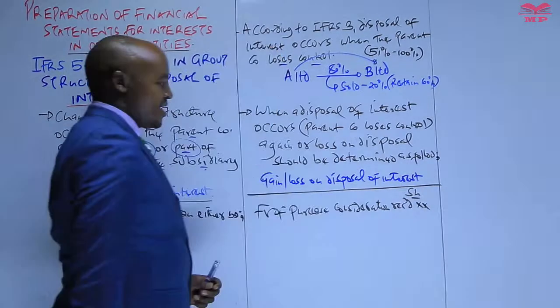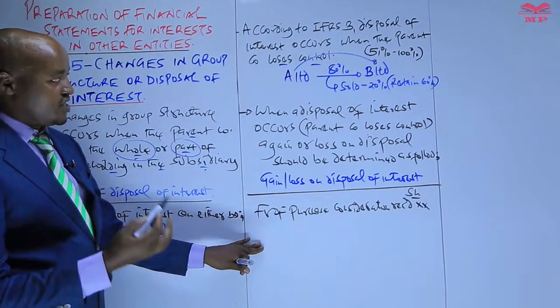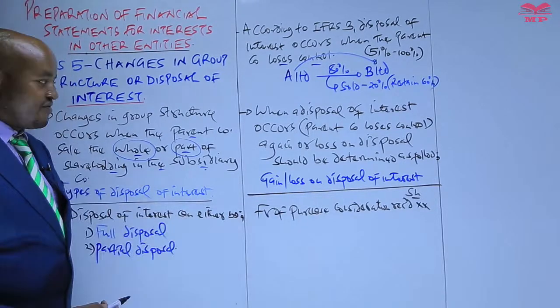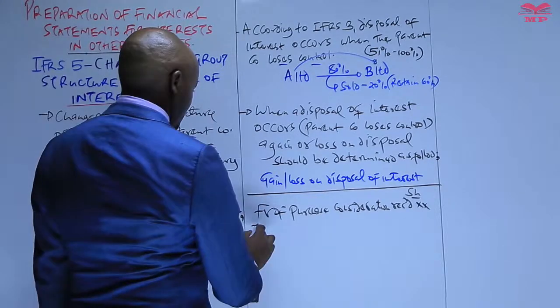So when the parent company sold some of the shares, or basically all the shares in a subsidiary, how much amount was received by the parent company? That is what we refer to as the fair value of purchase consideration received.